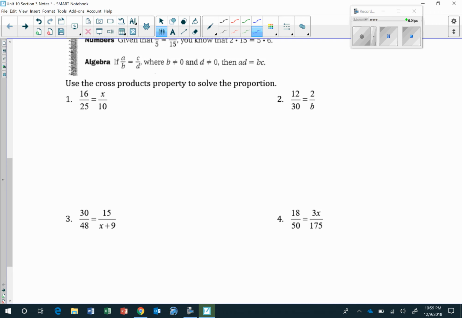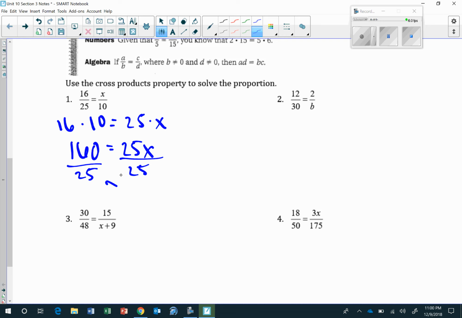Number one is 16 over 25 equals x over 10. I know that my cross products are going to be equal to each other. So my cross products are 16 times 10 and 25 times x. 16 times 10 is 160. 25 times x is 25x. And then to solve for x, I can divide by 25 on both sides. So I'll get x equals 6.4 when I divide that.